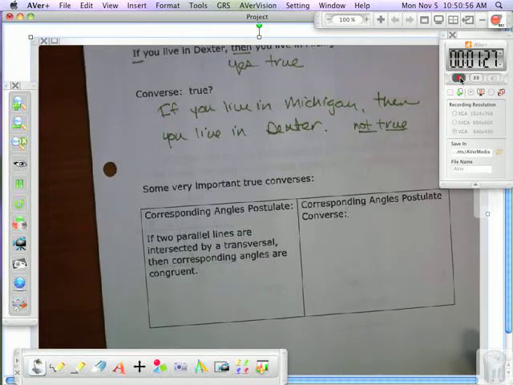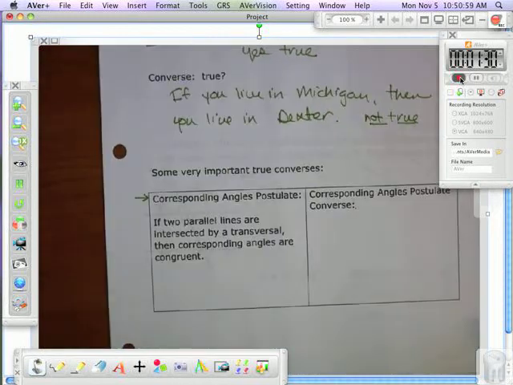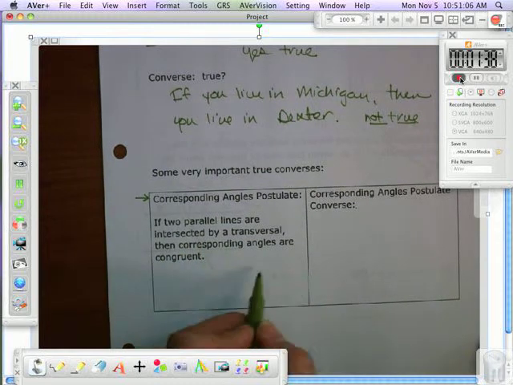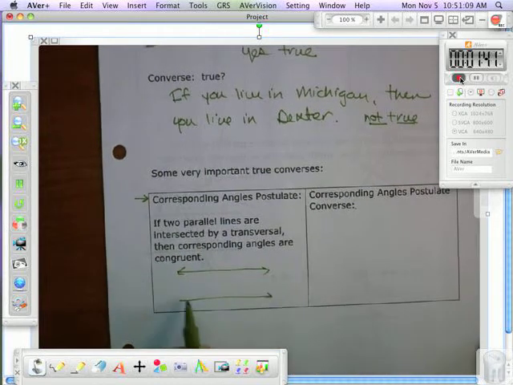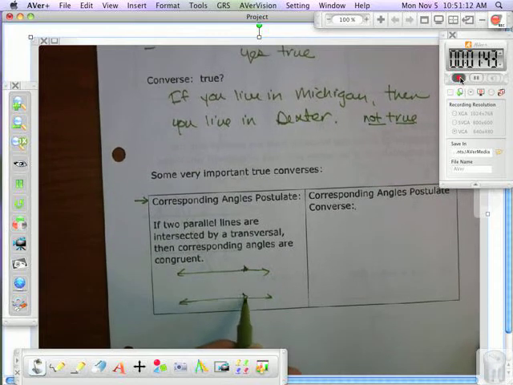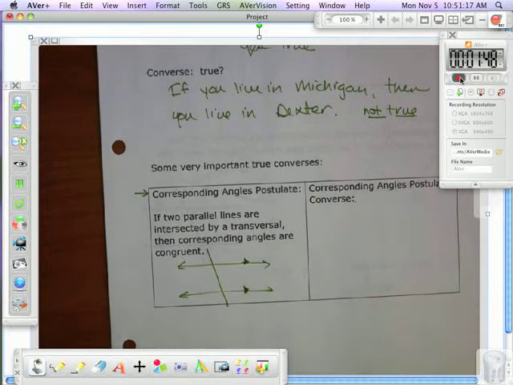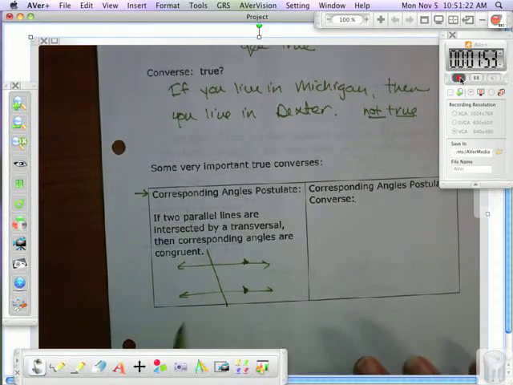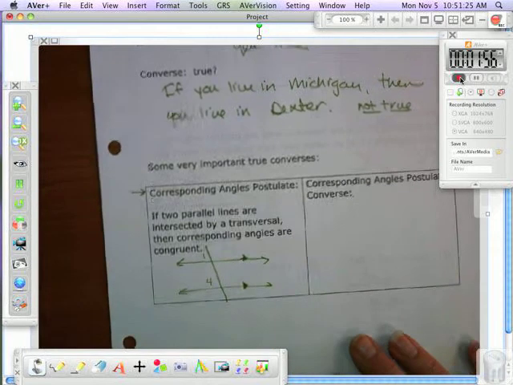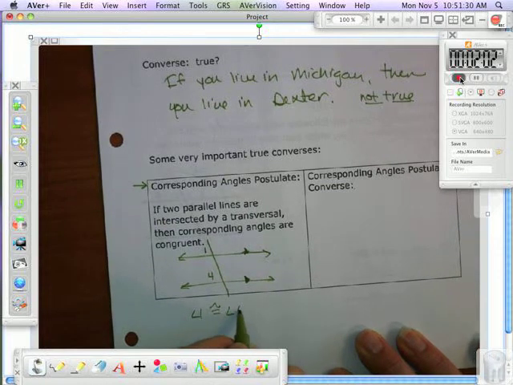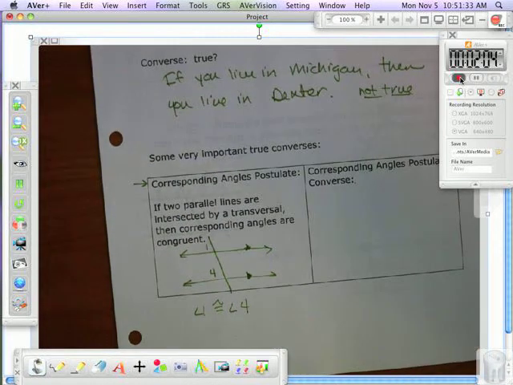All right, some very important true converses. Corresponding angles postulate. You were using this on the quiz. You might not have even known it, but you were using it. It says if two parallel lines are intersected by a transversal, then corresponding angles are congruent. So what they did here, draw this picture. They told us we had two parallel lines, and they told us there was a transversal. Because of that, we know that angle 1 and 4, which are corresponding angles, are congruent. We can say that is true because these are parallel lines.